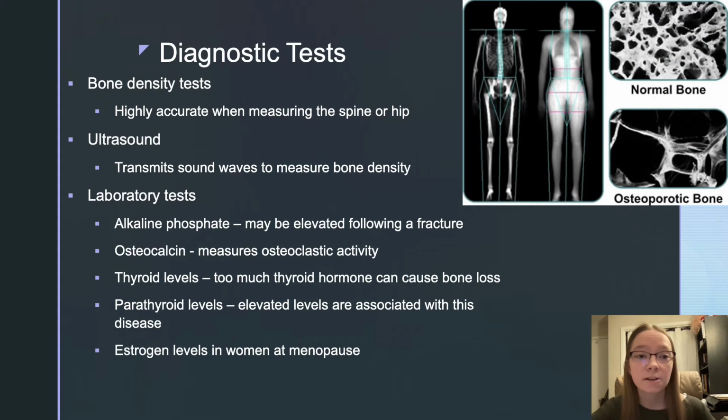There are several different diagnostic tests that can be done to determine if someone has osteoporosis. A bone density test is highly accurate when it is measuring the spine or the hip, and this photo in the corner shows the results of a bone density scan. The top photo shows the normal bone and the bottom photo shows the osteoporotic bone.